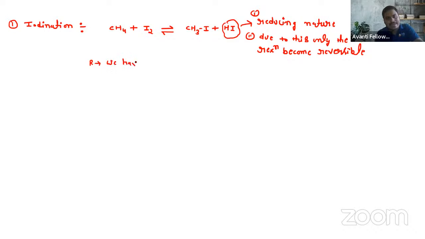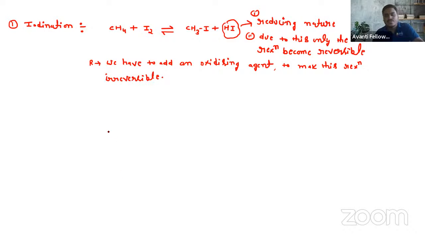We have to add an oxidizing agent to make this reaction irreversible.